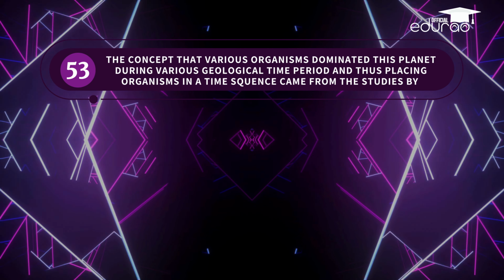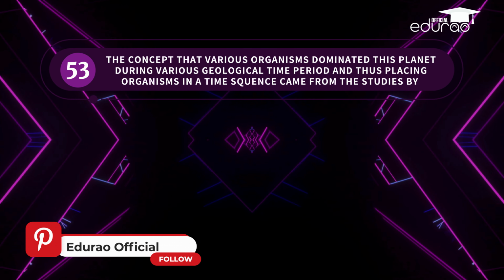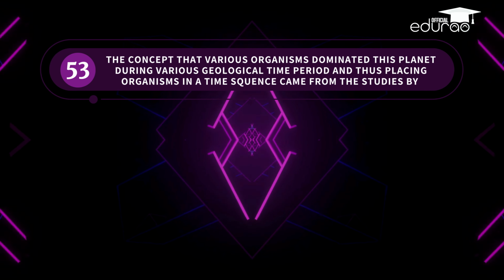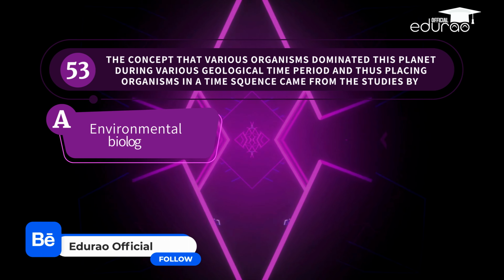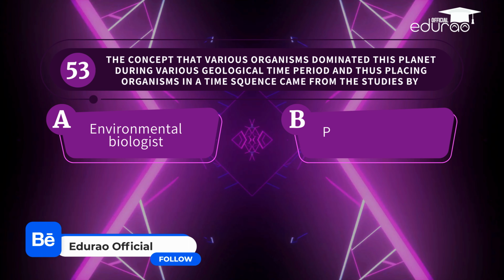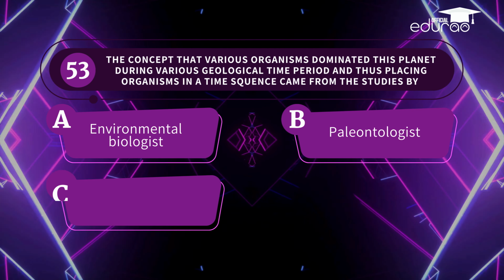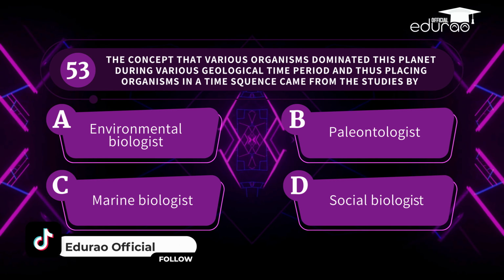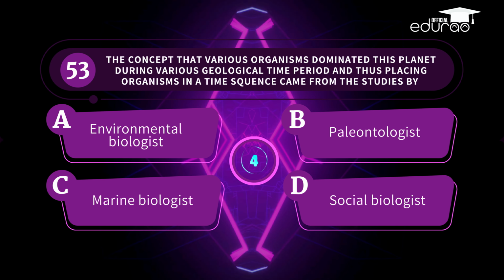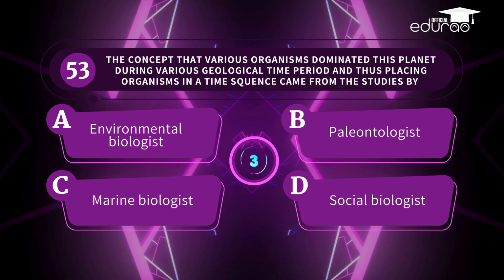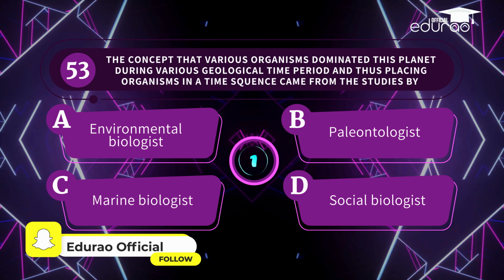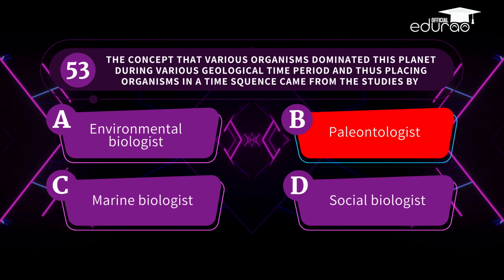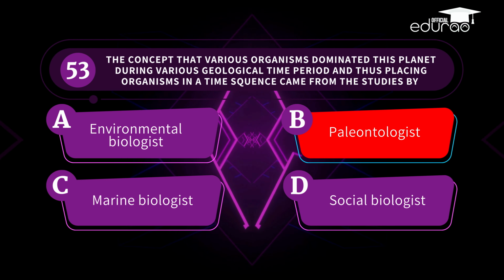Question 53. The concept that various organisms dominated this planet during various geological time periods, and thus placing organisms in a time sequence, came from the studies by A. Environmental biologist, B. Paleontologist, C. Marine biologist, D. Social biologist. You've hit the right spot. The correct answer is paleontologist.